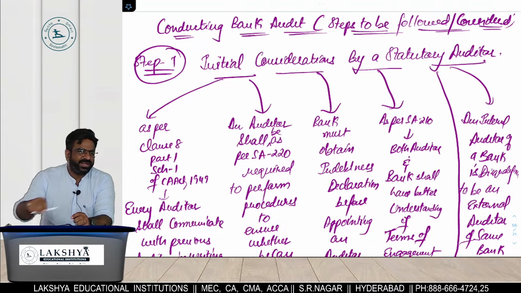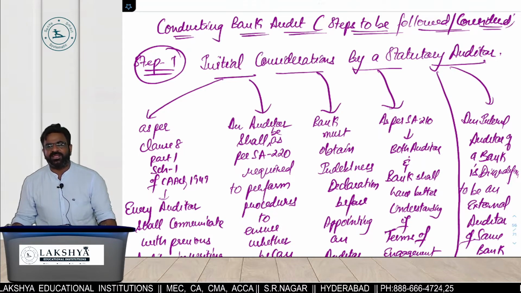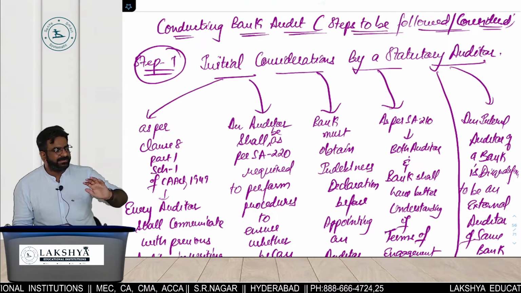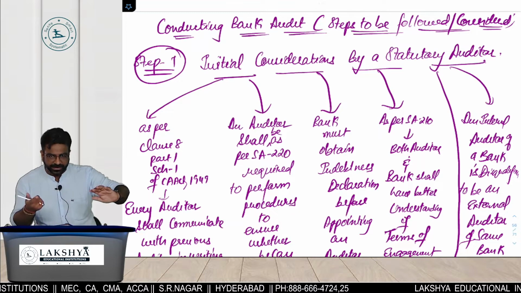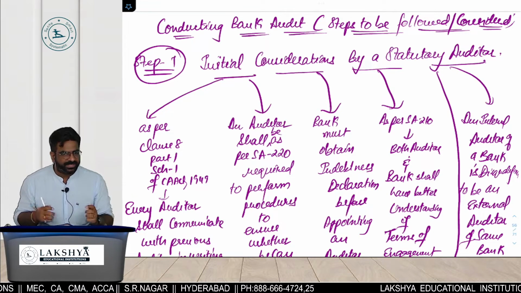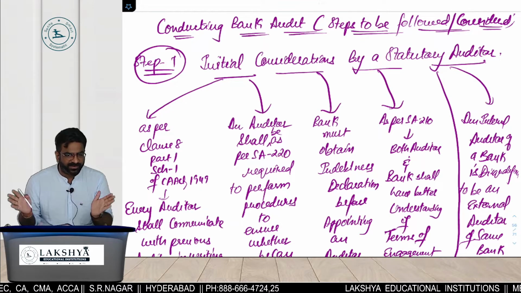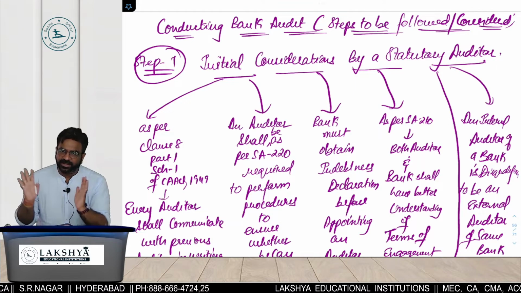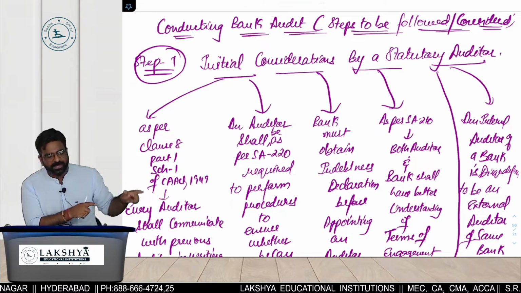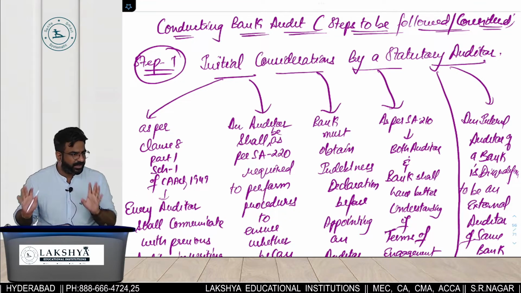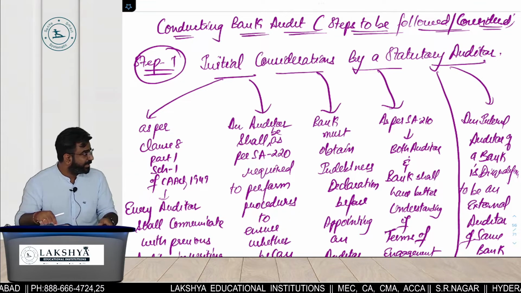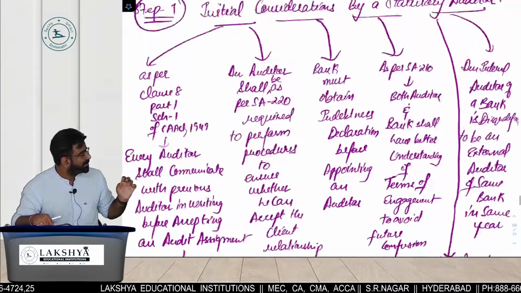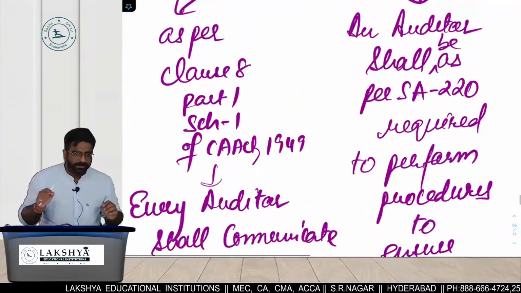See, we have already understood in the auditing concept SA 210 audit engagement letter one concept: before accepting the appointment letter, it is better to discuss the engagement terms with the management and listen to the management's terms and conditions. Statutory audit and bank audits are not different. We are doing the statutory audit of a bank, so the concept will remain the same. What we do in a normal company audit, the same concept you have to apply in bank audit also. That is why, what is the first step? Initial consideration. In the initial consideration, there are total 6 steps you have to follow. How many steps? 6 steps. Read step number 1.